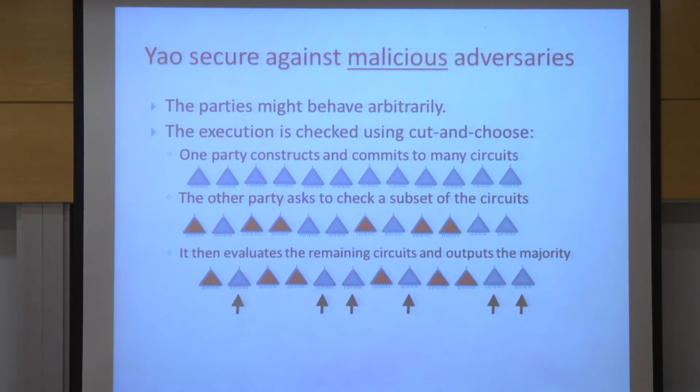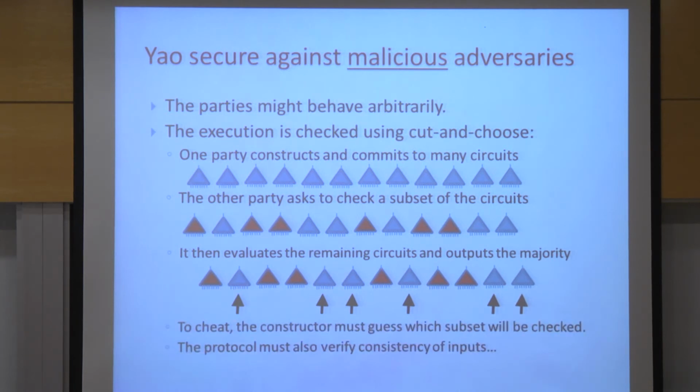Then they compute the output as the majority of the values. So the idea here is, I'm checking half the circuits. If even one of them is cheating, I'm not going to run the protocol. So to cheat, the first party has to somehow not be caught when half the circuits are checked. On the other hand, in the last step, they evaluate the remaining half and output the majority. So to be able to cheat, at least 1/4 of the circuits have to be corrupt in order to influence the majority when these are being evaluated.